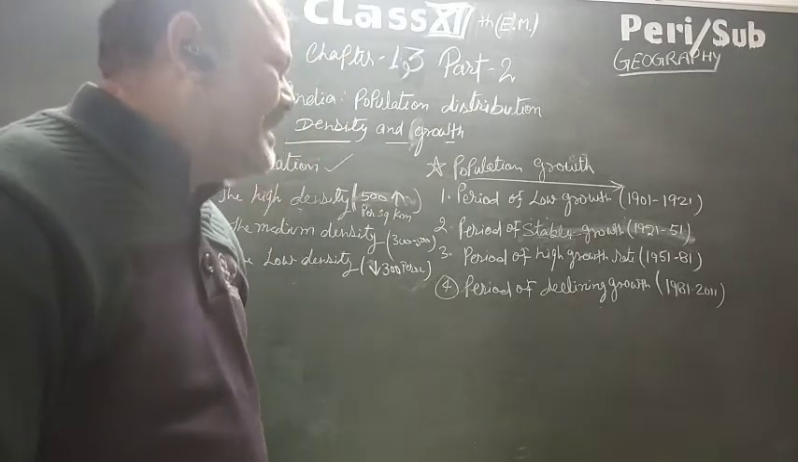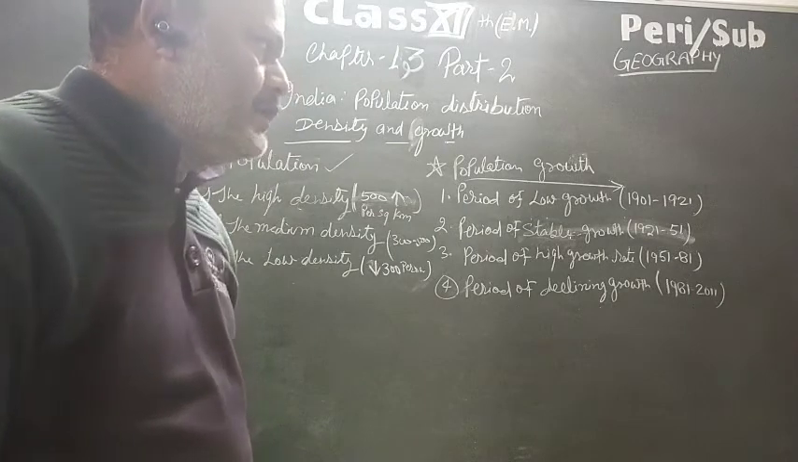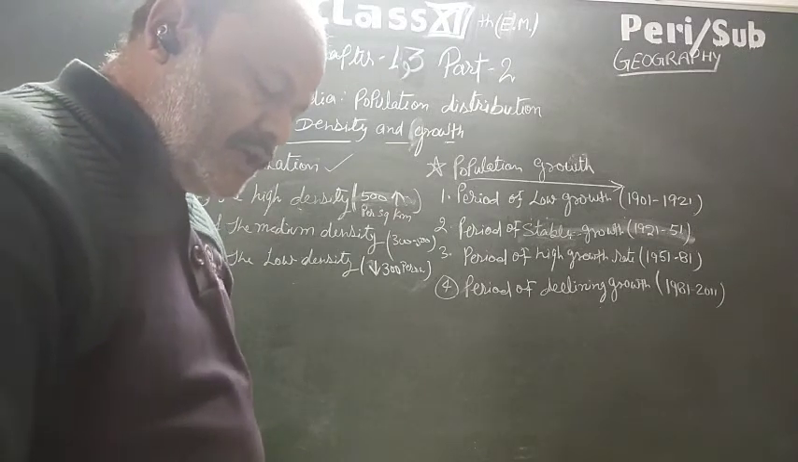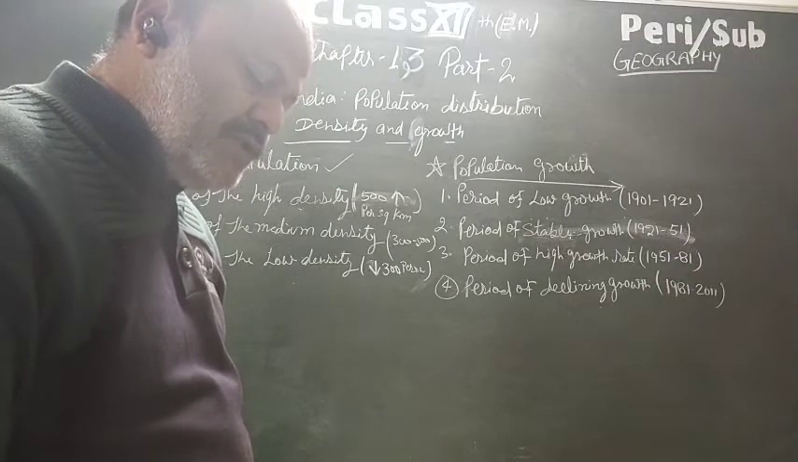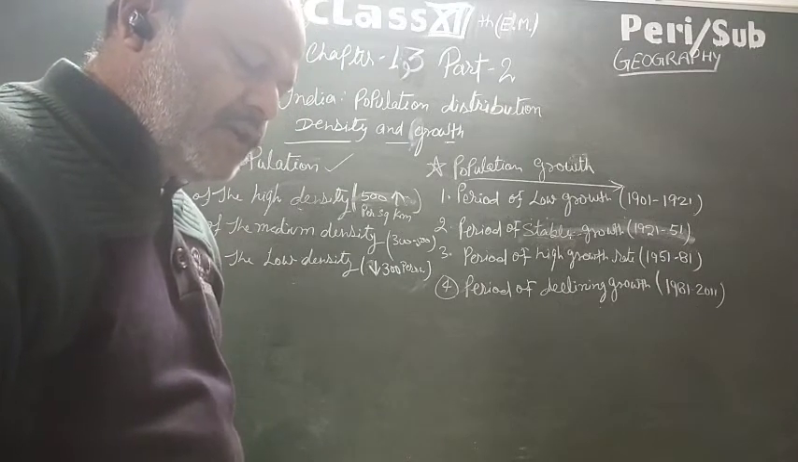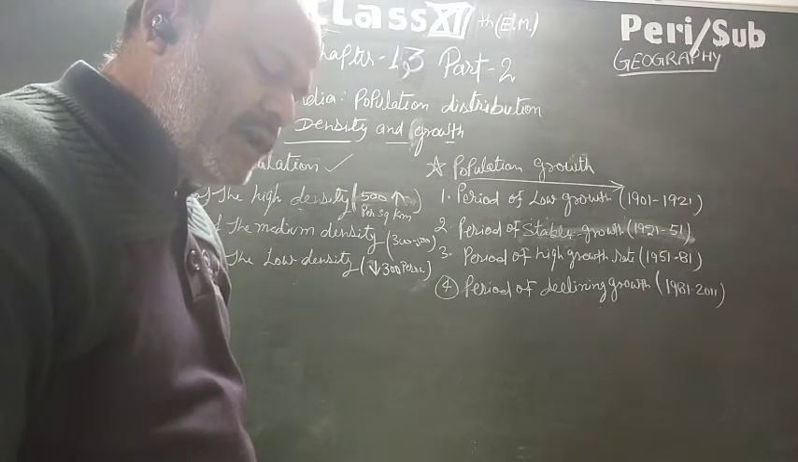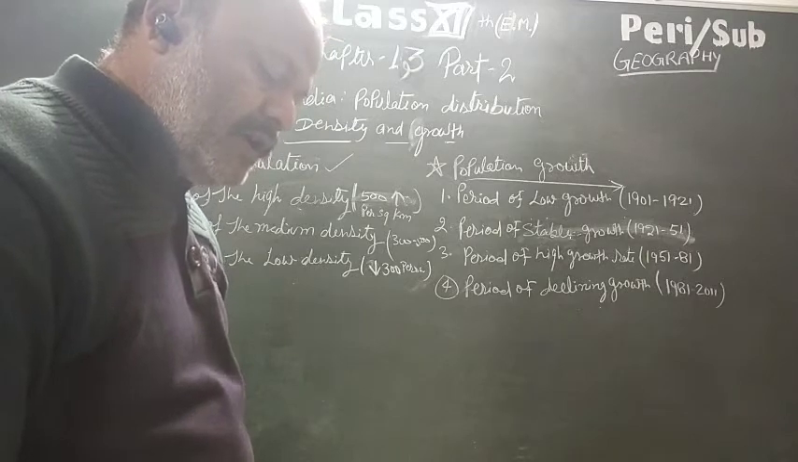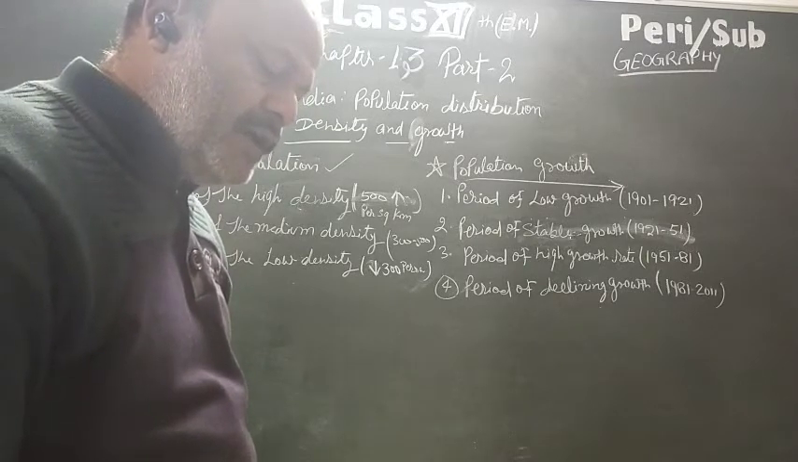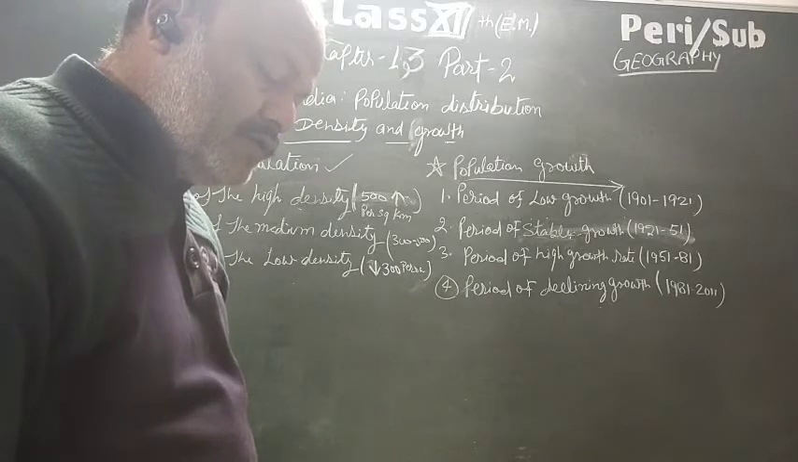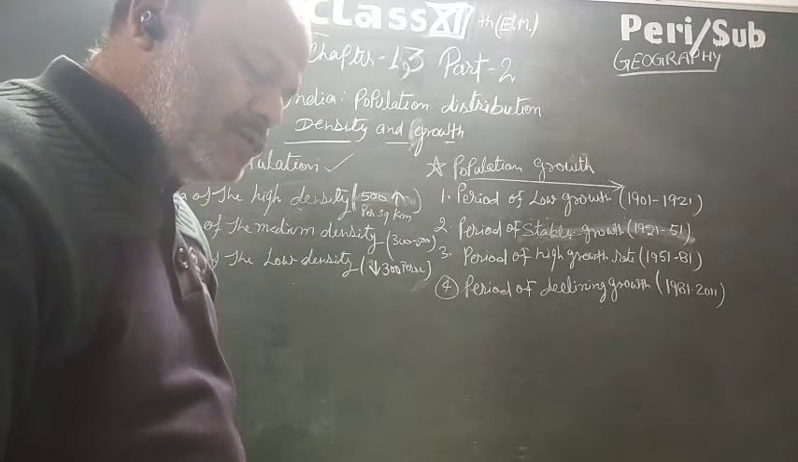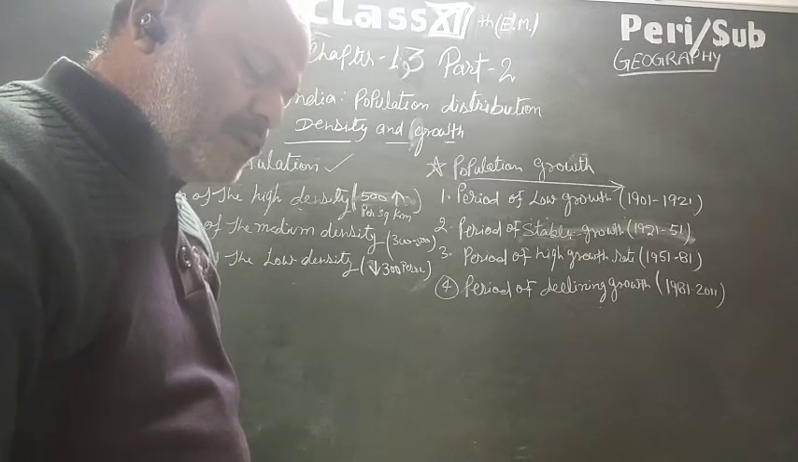Period of the declining growth rate, 1981 to 2011. The declining growth rate of the population can be seen after the trend of the high growth rate of the population since 1981. The birth rate declined during 1981 to 99 from 38 per thousand to 30 per thousand.